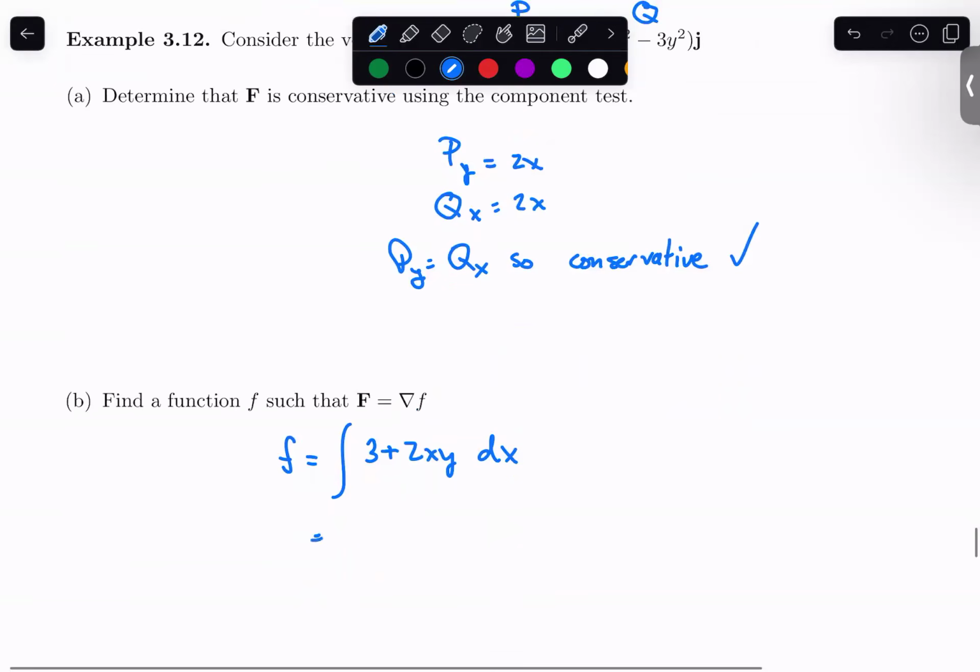So when I integrate this thing, I get 3x plus x squared y plus a constant of integration. And this constant of integration is just anything that's constant with respect to x. After all, I did an x integral here. So this is our g of y bit.